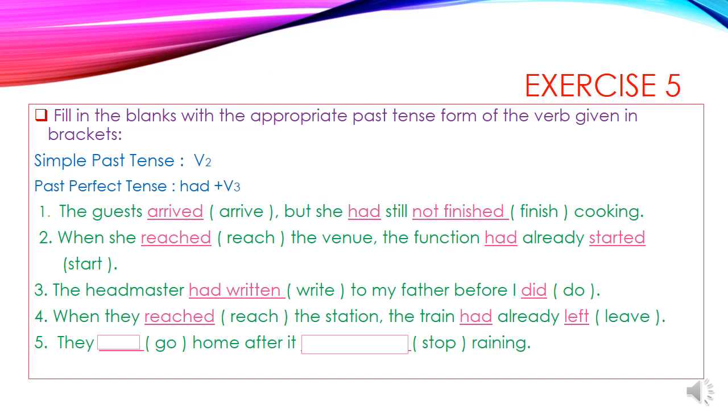Number 5. They dash go home after it stopped raining. From the two actions, which is the first completed action? Stopping of the rain is the first completed action and the second completed action is going home. So we use here simple past tense. They went home after it had stopped raining. Okay children.